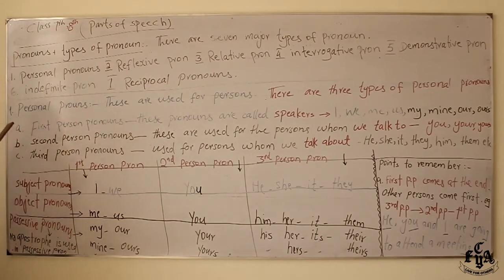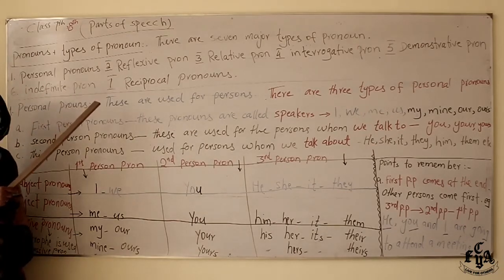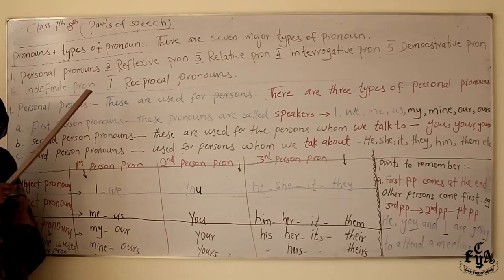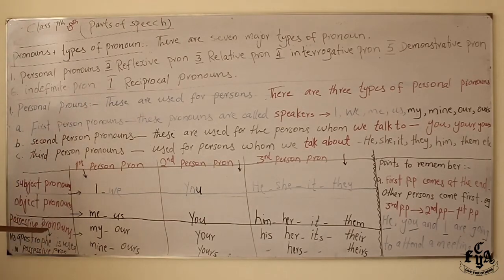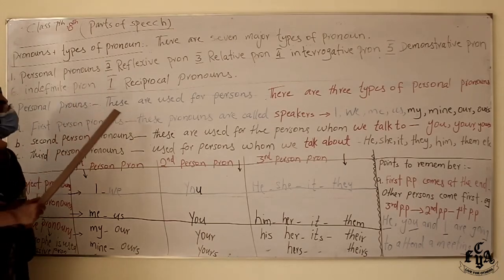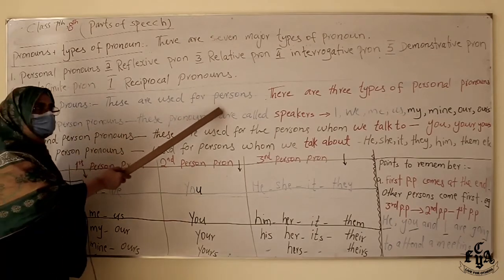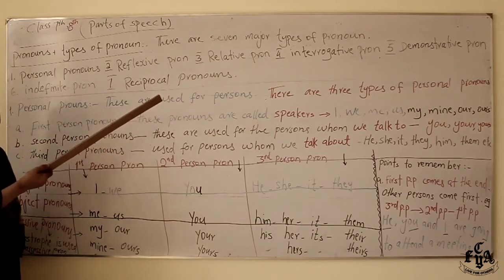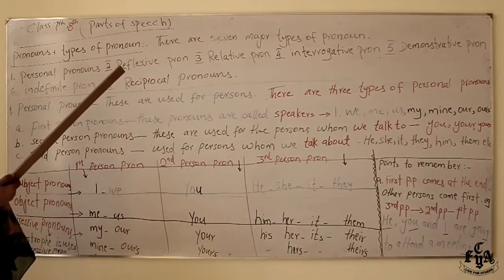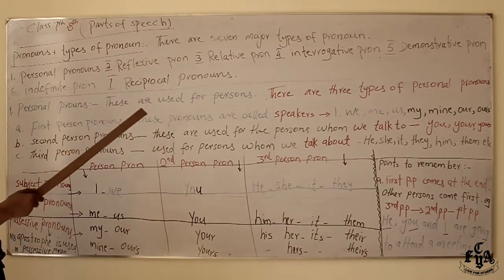Coming to the details, I'll give you some points where students always make mistakes. To avoid those mistakes, please keep them in mind and do not repeat them. Personal pronouns, number one, we are now taking everyone and discussing them in detail. First is personal pronouns. Why are they called personal pronouns? Because they are used for persons. Even when the gender is not known, it is used for a person, like the baby is playing with its ball.